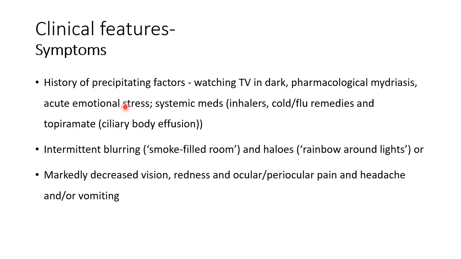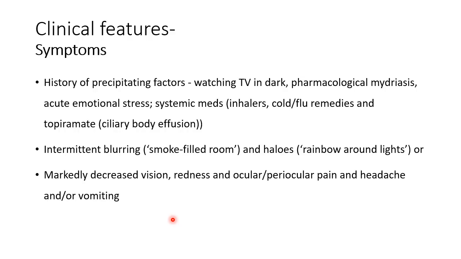So any of these precipitating factors, then intermittent blurring, smoke filled room and halos, rainbow around lights. This intermittent blurring and halos would happen if there is an acute rise in IOP causing corneal edema. So that is why this intermittent blurring and halos should be asked about. Or if the patient has come with an acutely elevated IOP, he or she might present with an acute red eye, and you would then call it acute primary angle closure glaucoma, or rather acute primary angle closure.